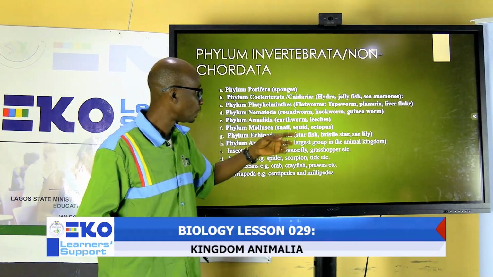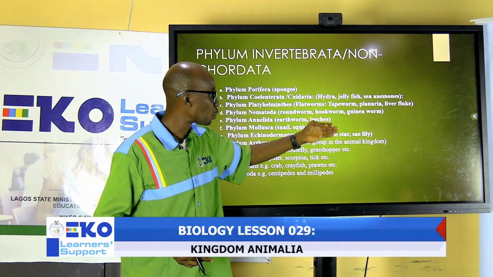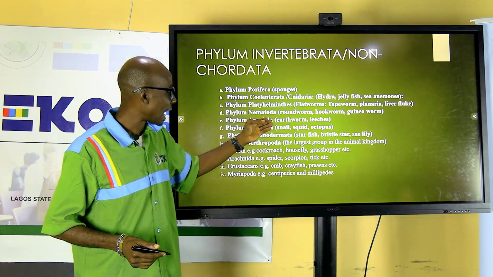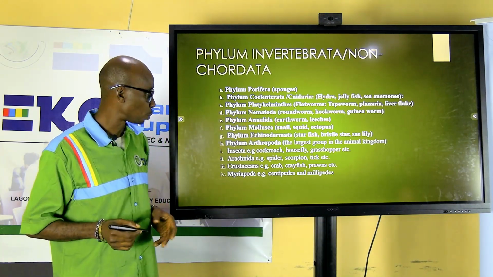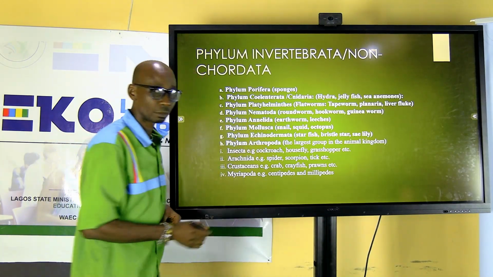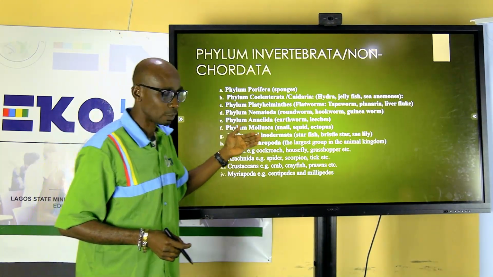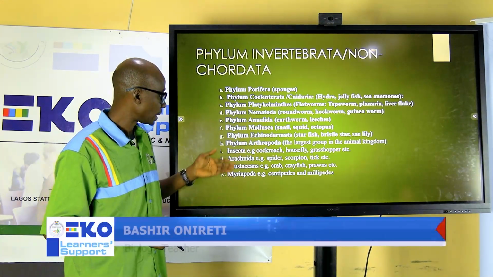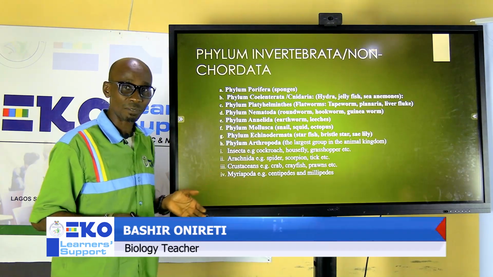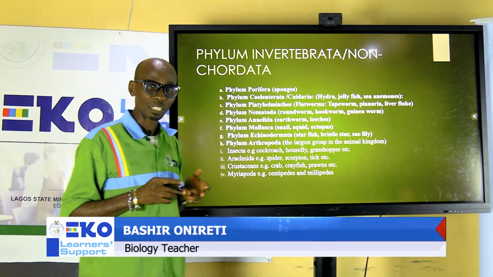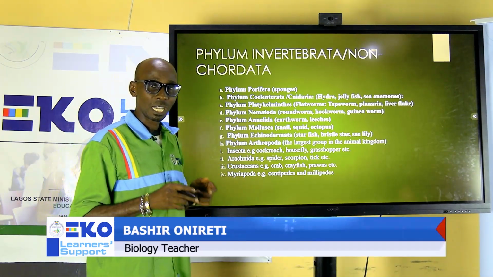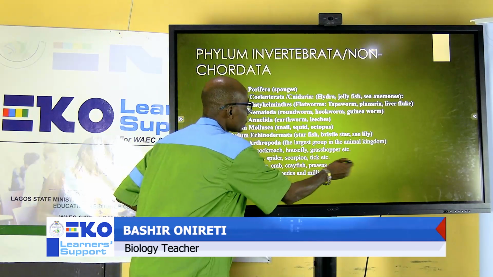We have different types: round, hookworm, guinea worm. Then Annelida, our popular earthworm. Then Mollusca, we have the snail, the octopus. Echinodermata, starfish. Then Arthropoda, we have our cockroaches, spider, centipede, and crayfish.